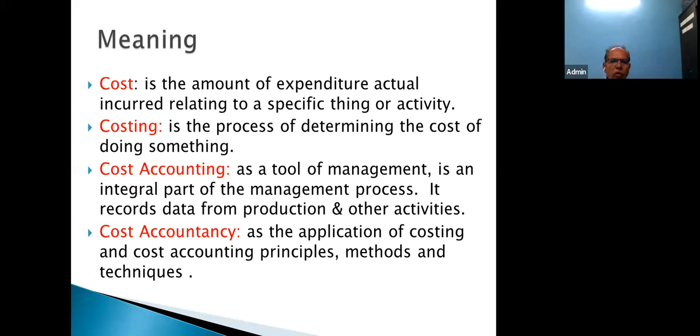That is why, if you observe in the definition of cost, the words used are thing or activity. Activity, like suppose an organization goes for sales promotion from the marketing point of view. Sales promotion is an activity, or an advertisement campaign can also be called an activity. Now, when you go for an advertisement campaign or sales promotion, what things have you planned in such an activity?